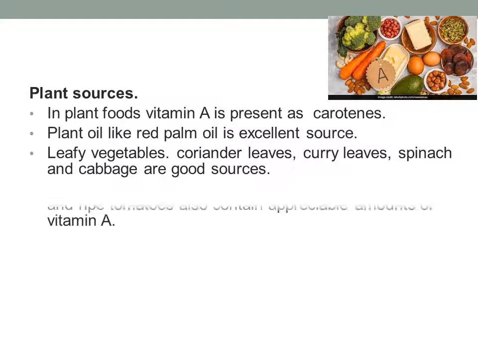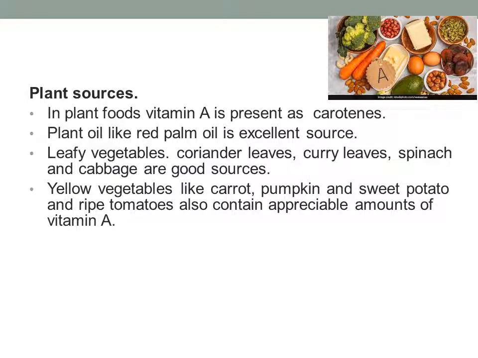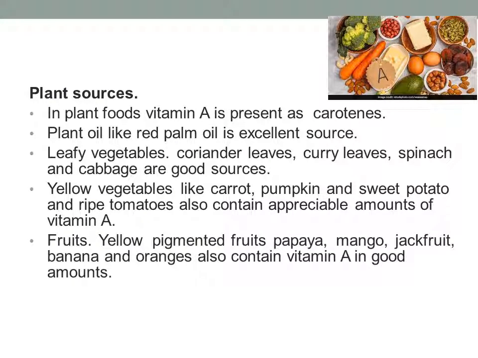Yellow vegetables like carrot, pumpkin, sweet potato, and ripe tomatoes also contain an appreciable amount of vitamin A. And yellow pigmented fruits like papaya, mango, jackfruit, banana, and oranges also contain vitamin A in good amounts. So if you observe, all colored foods like yellow, red, and orange foods are good sources of vitamin A.